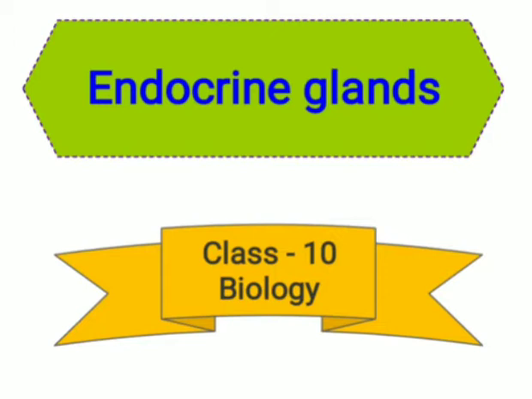Hormones are extremely important secretions for the regulation of body activities. Endocrine glands are such glands which secrete hormones, and in this video we will learn about two important endocrine glands, that is adrenal glands and thyroid gland.